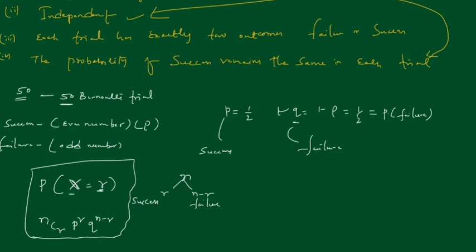Got it? So the binomial distribution is nothing but the probability distribution for X equal to R successes, where R is success and n minus R is failure. So we consider n C R, out of n we are getting R successes. P stands for success and Q for failure. R times success means P to the power of R. n minus R failures means Q to the power of n minus R, which is nothing but our binomial distribution formula.